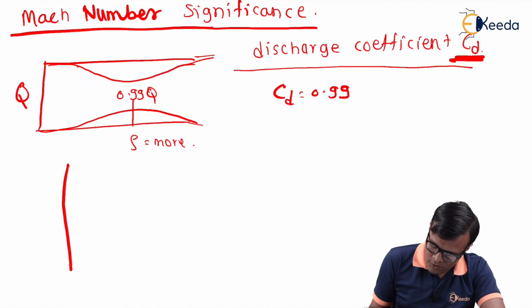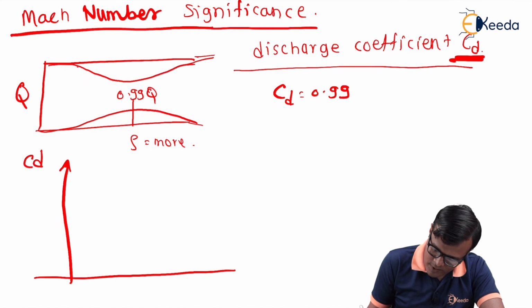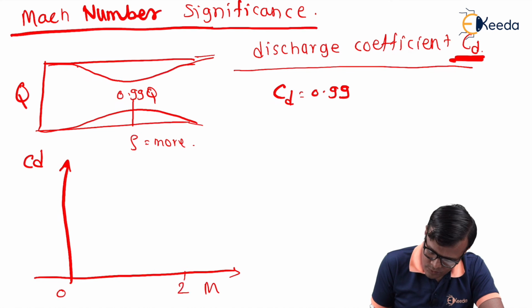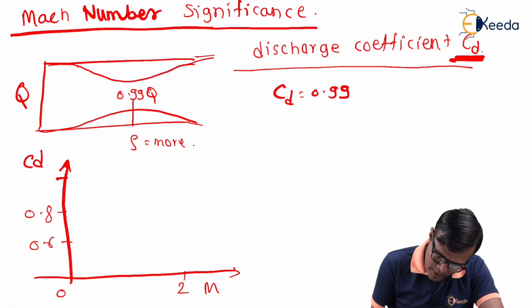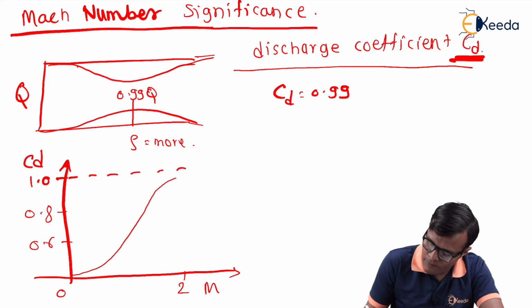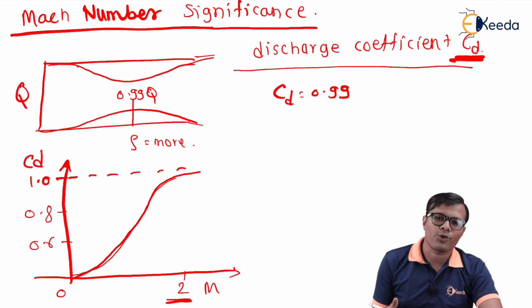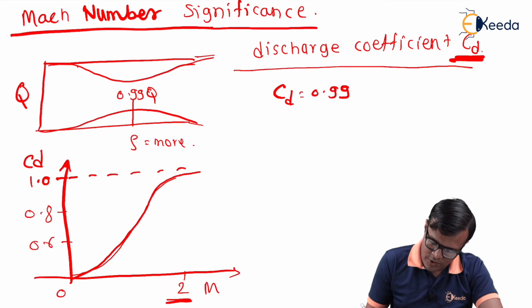If I want to draw a graph of CD versus Mach number M for 0 to 2, with 0.6, 0.8, 1.0, the relation is something like this. So at higher Mach number, the discharge coefficient is higher, so it is the indication, this is the significance.